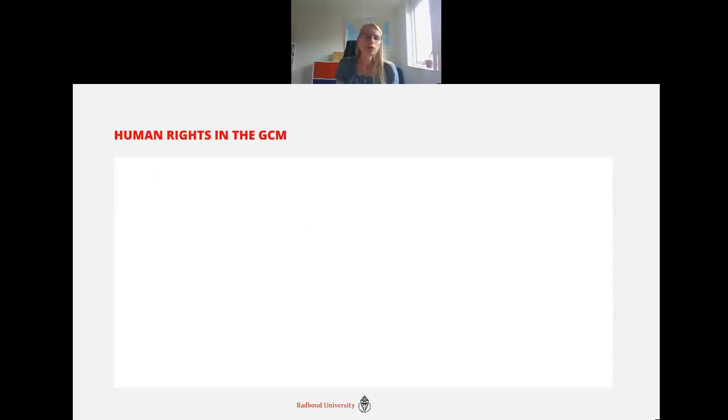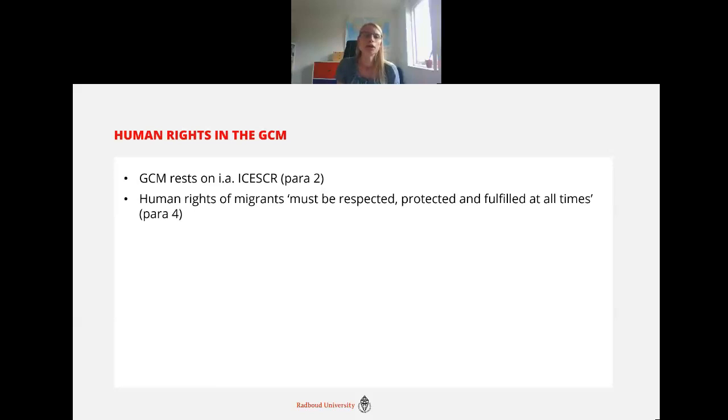So the Global Compact for Migration explicitly says that it rests on a number of core international human rights treaties, including the International Covenant on Economic, Social and Cultural Rights, which is very relevant for access to basic services, such as healthcare, for instance. The states have also emphasized in the Compact that the human rights of migrants must be respected, protected, and fulfilled at all times.